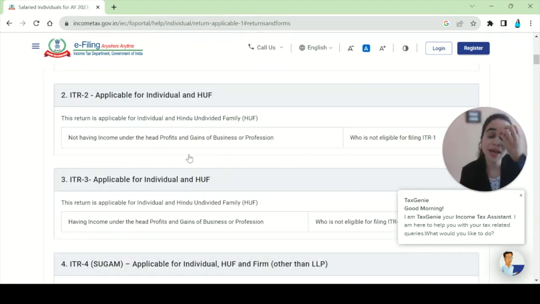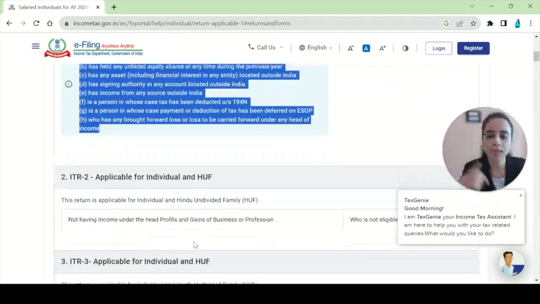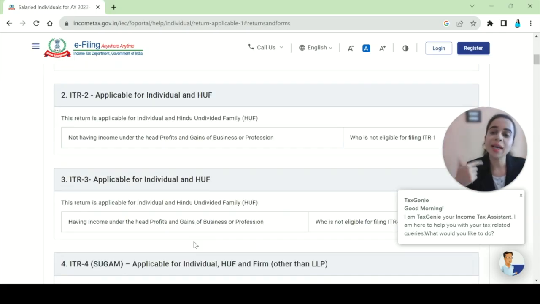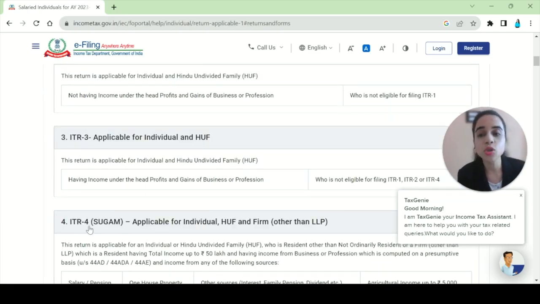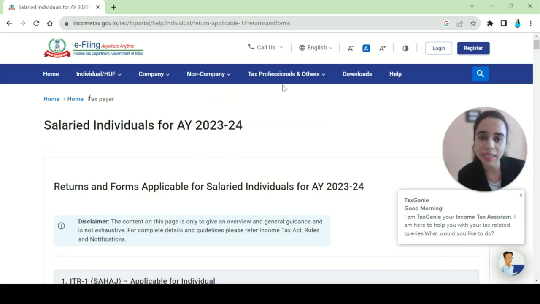All right. And ITR 2, if you satisfy any of these conditions, then you have to file ITR 2. And even HUF can use ITR 2. ITR 1 HUF cannot use. Under ITR 2 also there is a restriction, you should not have business profession income. If you have business profession income also, then you will go for ITR 3. Then ITR 4 is also named as Sugam. That is for presumptive taxation people, which we have discussed in short, and we'll discuss in more detail later.